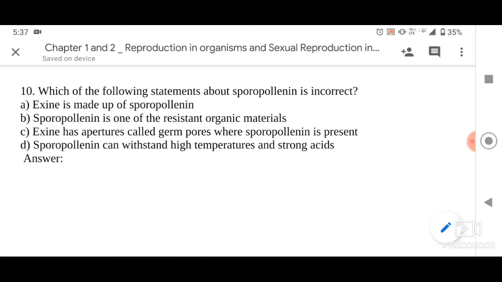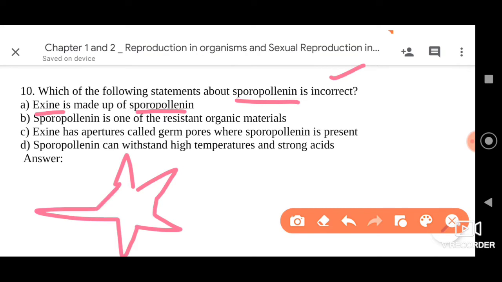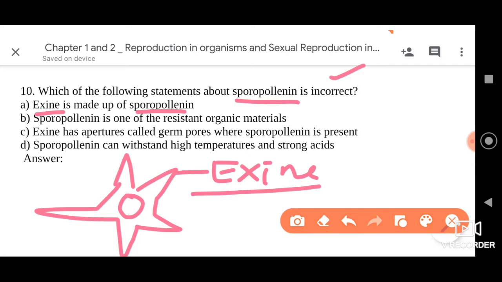The next question we have here is: which of the following statements about sporopollenin is incorrect? We have to identify the wrong statement among the given 4 statements, my dear friends. The first option is: exine is made up of sporopollenin. Yes, whenever we talk about the structure of the pollen grains, the outer layer is called the exine, which is of course made up of sporopollenin.